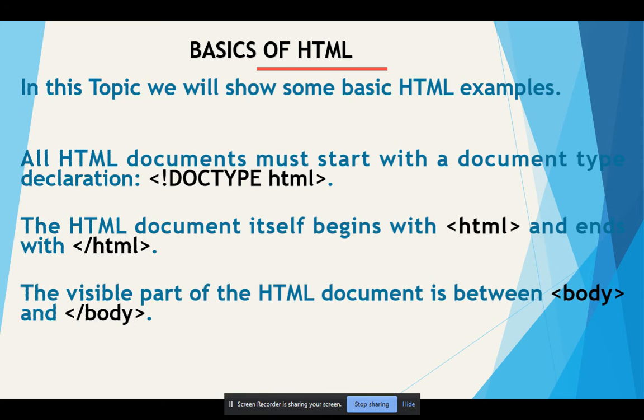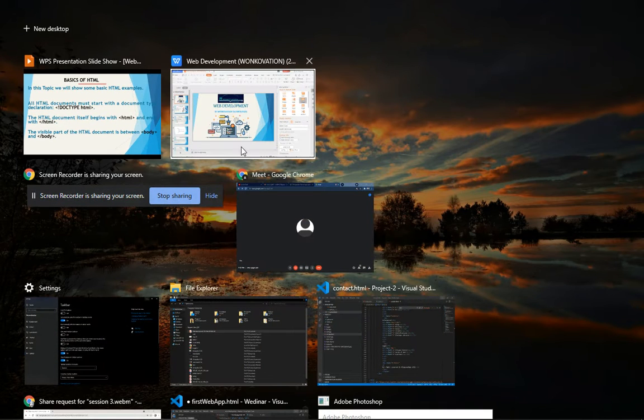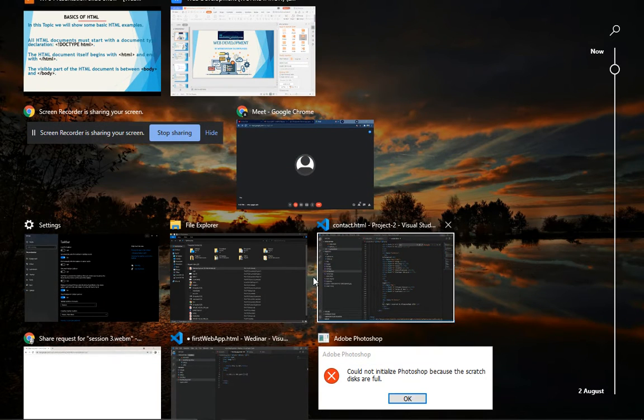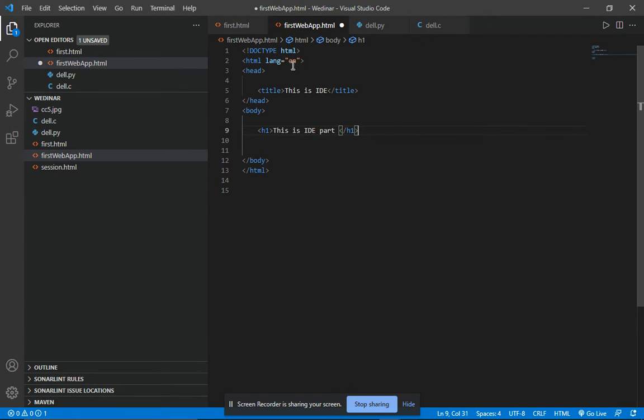Now I will show where you add this tag. Like this, you can see that this is our DOCTYPE html tag. It does not need any closing tag. I just add it to tell our browser that this document is a web document, so our browser will open it correctly. Okay, the DOCTYPE html declaration is not case sensitive.